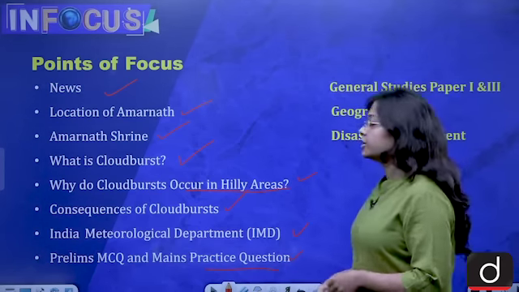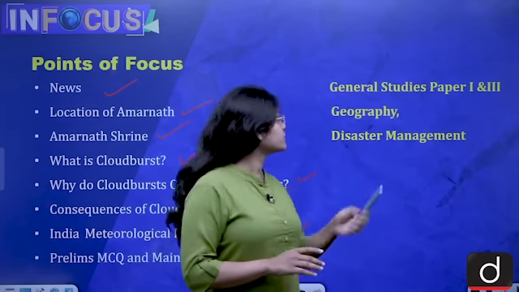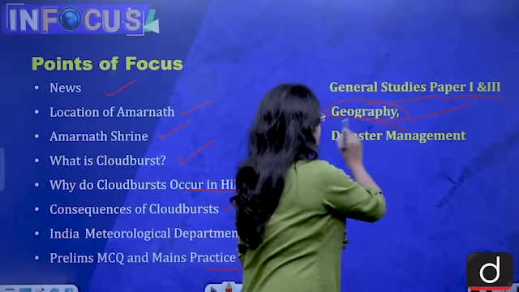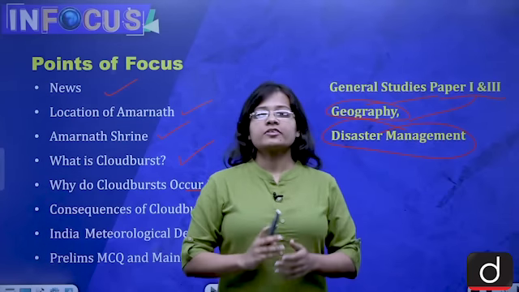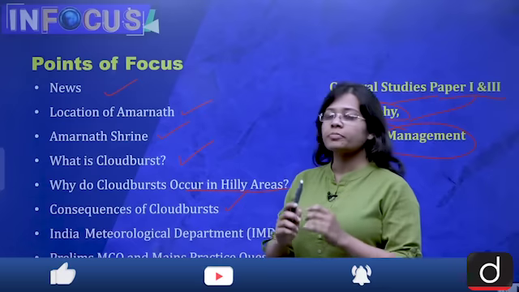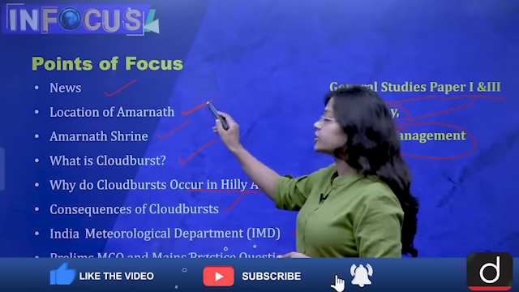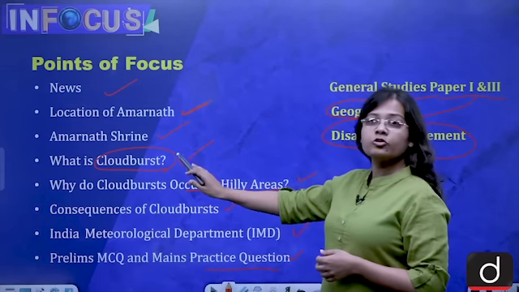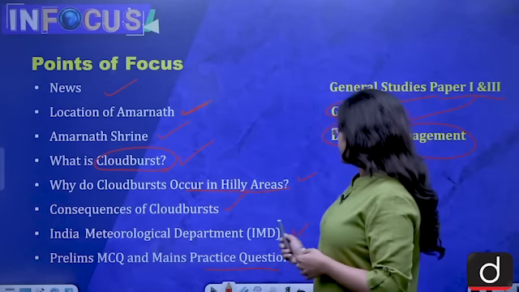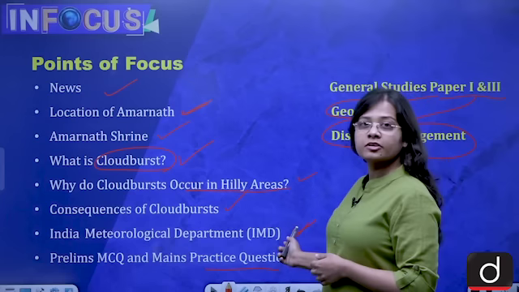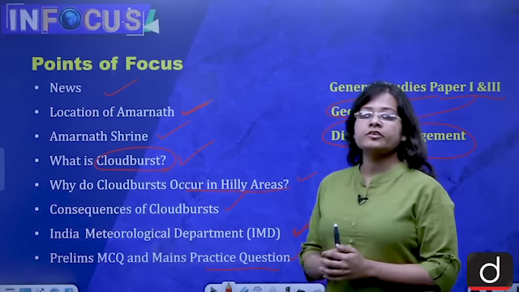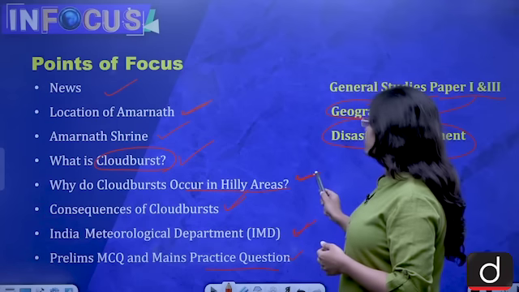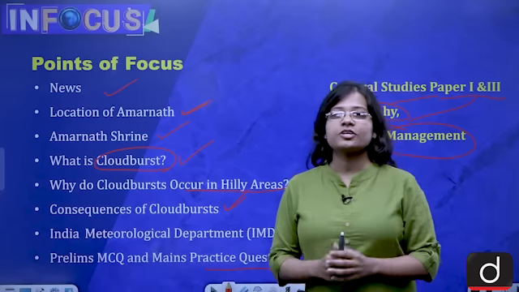This topic is of relevance from General Studies paper 1 and paper 3. Paper 1 Geography and paper 3 Disaster Management. From the exam perspective, for prelims it is important to know about the location of Amarnath, the clouds which are responsible for cloudburst phenomena, and the ministry to which the IMD is responsible. From the mains perspective, it is important to know about the consequences of cloudburst and the process of how cloudburst takes place. So now let's start with the video.